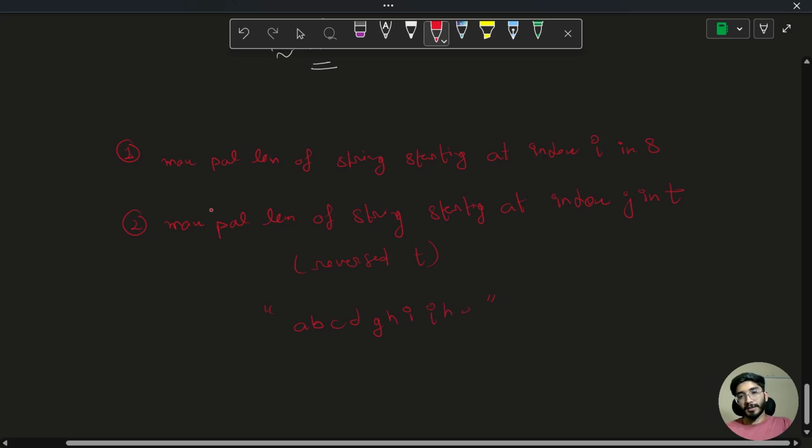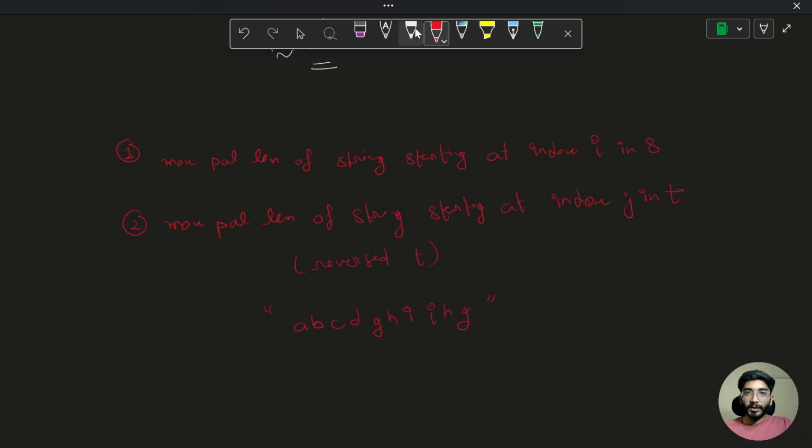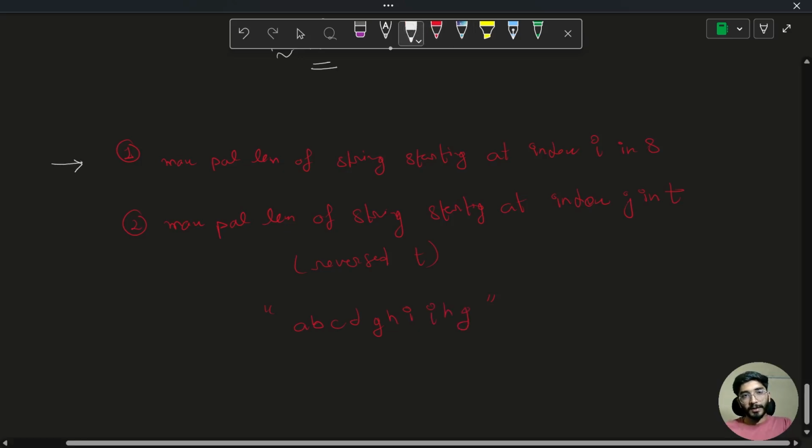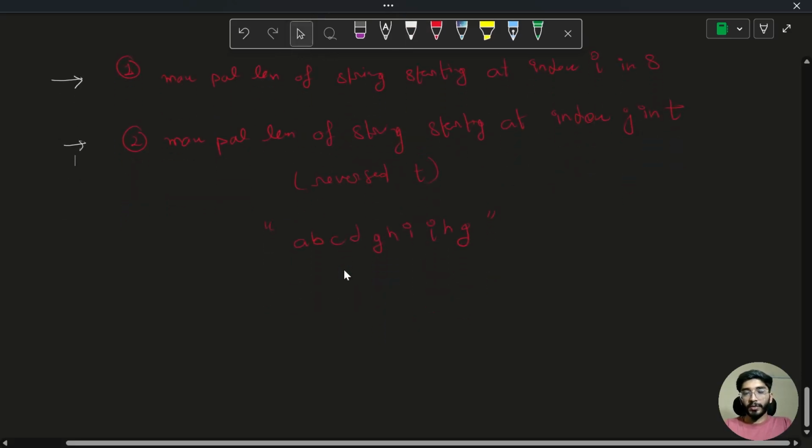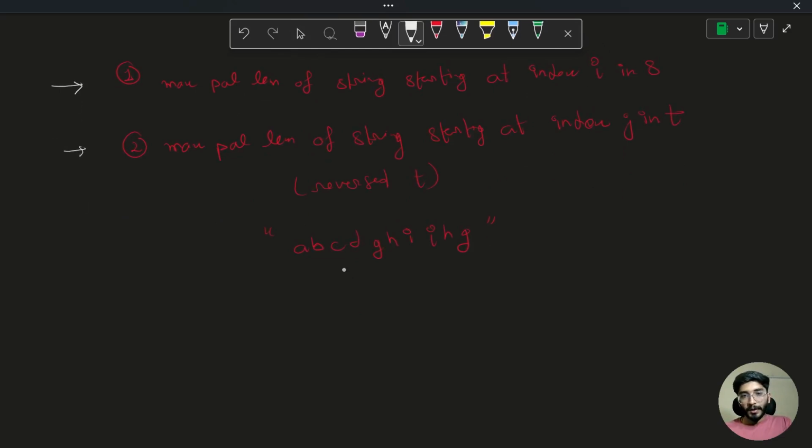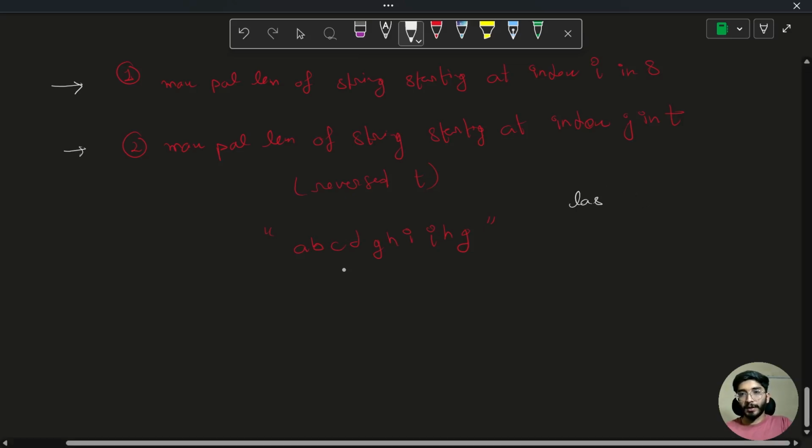how can we compute this in minimal time? Cool. So what we can do is fill the last of s array. Okay, let's write it here only with s.